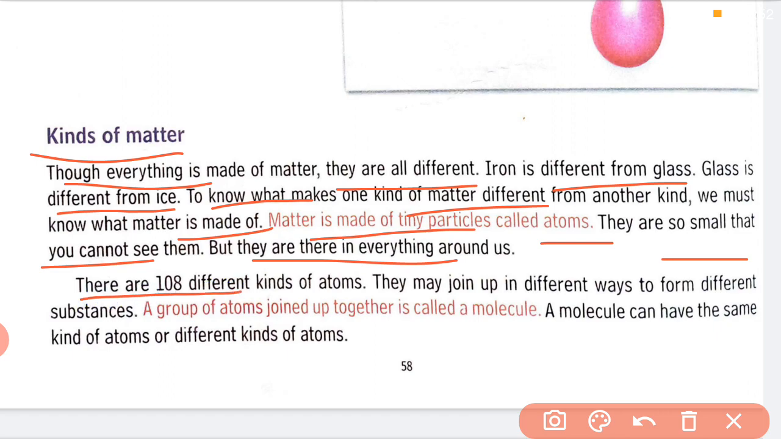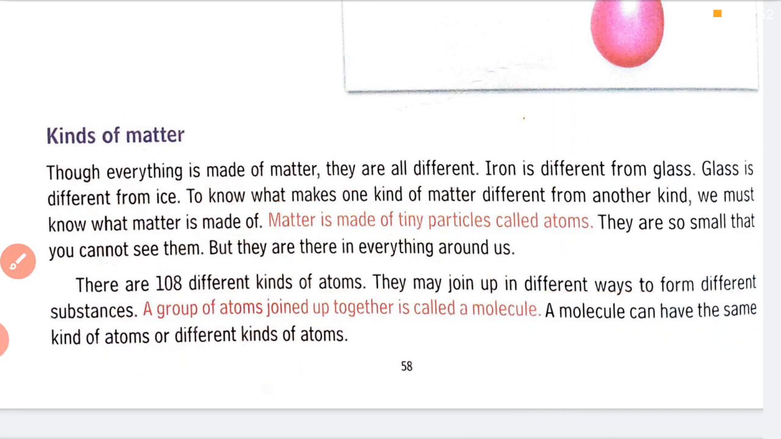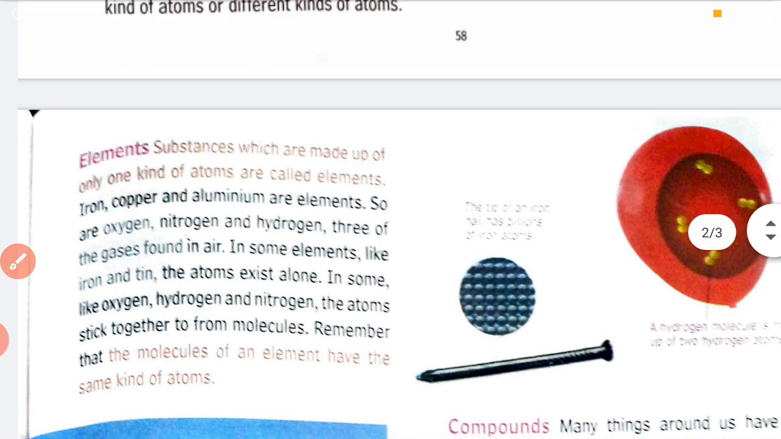There are 108 different kinds of atoms. They may join up in different ways to form different substances. A group of atoms joined up together is called a molecule. A molecule can have the same kind of atoms or different kinds of atoms.